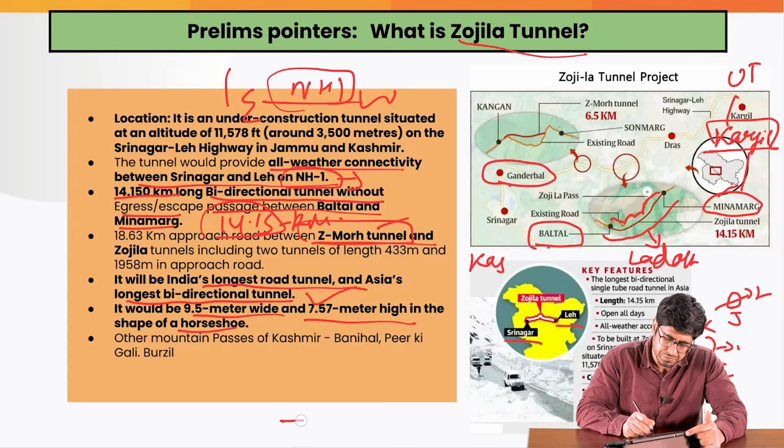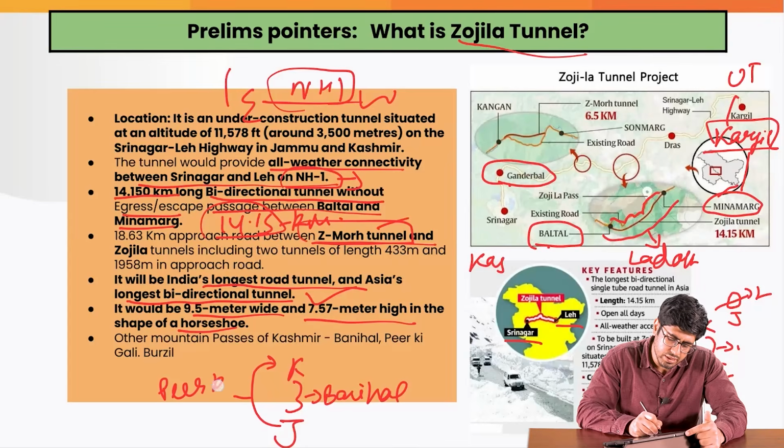I'll draw it here. Jammu to Kashmir, we have one pass known as Banihal Pass, and another pass which is also connecting Jammu with Kashmir through a different region, known as Pir Ki Gali. This is also another pass that exists in Jammu and Kashmir. Another pass that we have, from Kashmir to Leh, is the Zojila Pass.